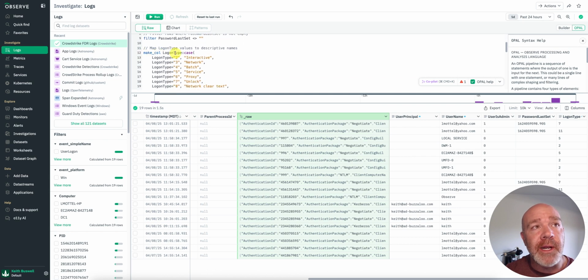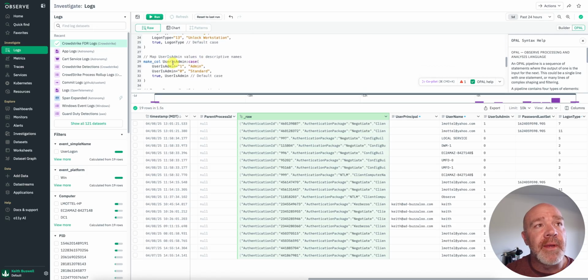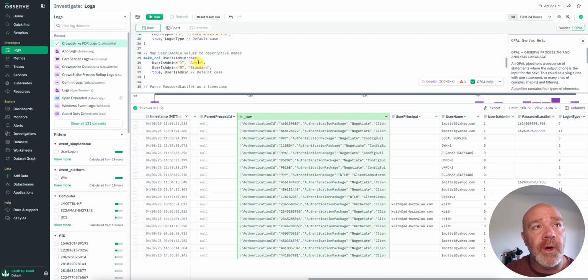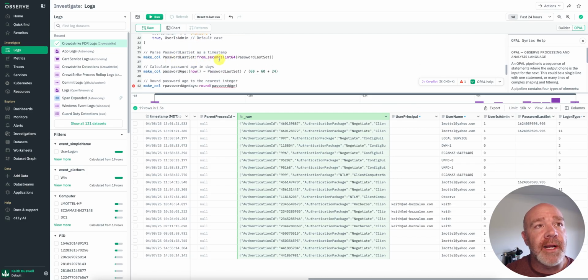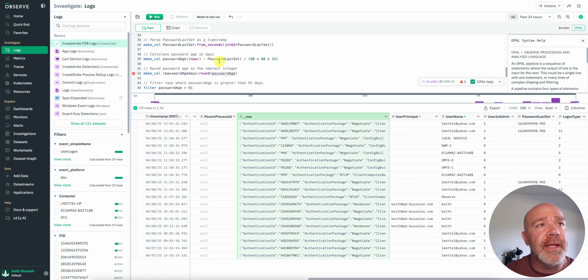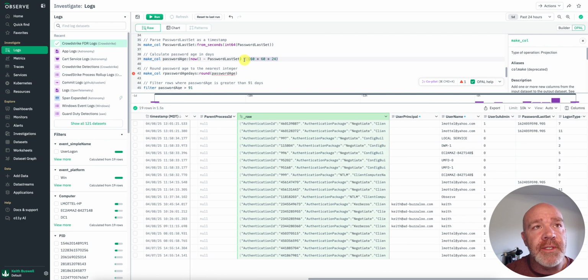It says I'm going to make columns. If I see type 2, interactive, that all looks good. If the user is admin, basically if it's a 1, it's admin; if it's 0, it's standard. That looks good. Password last set from seconds, that looks good as well. Then the next thing it's doing is the password age. When I take a look at this, I think the way the timestamp is formatted when I was leveraging the LogScale query is a bit different. I don't think I need to do these things in here, so I'm going to leave this out for right now.